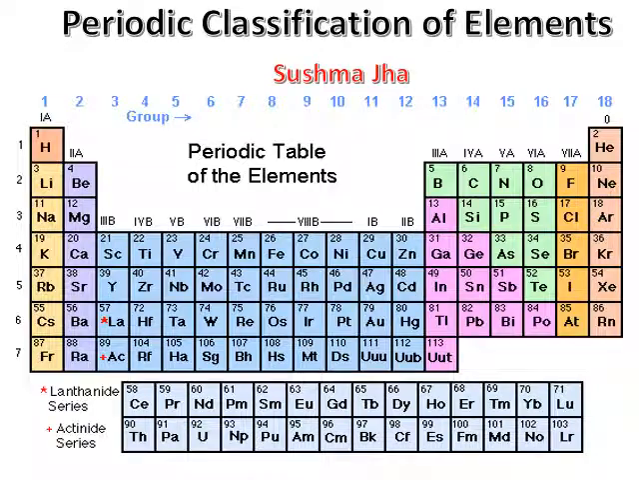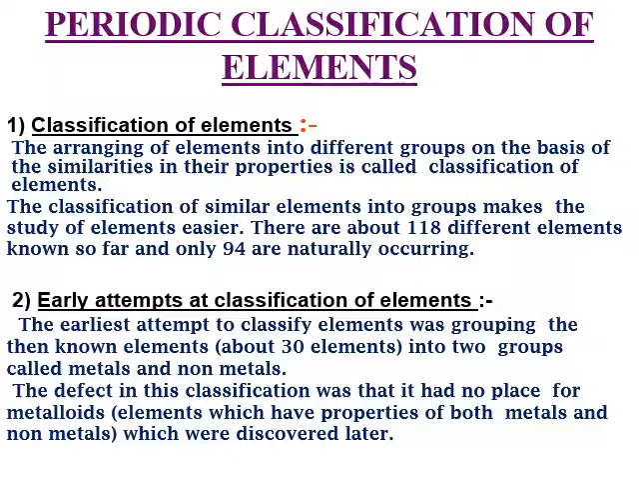Let us start a new chapter, periodic classification of elements. Classification of elements is the arranging of elements into different groups on the basis of similarities in their properties. Classification of similar elements into groups makes the study of elements easier. There are about 118 different elements known so far, and only 94 are naturally occurring and the rest are artificially or man-made.